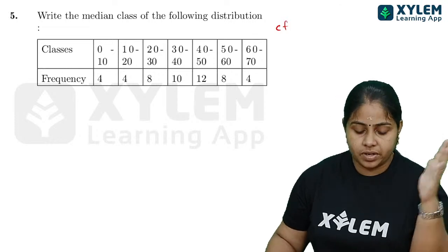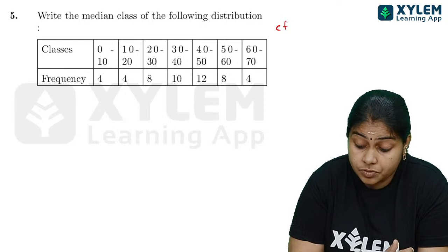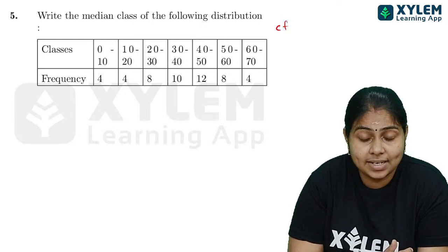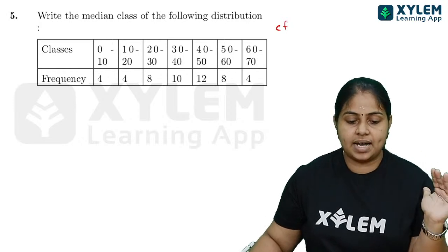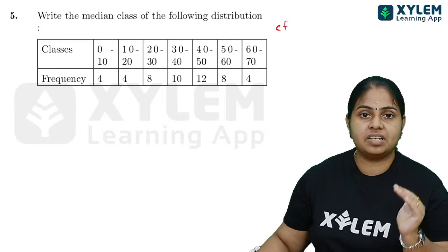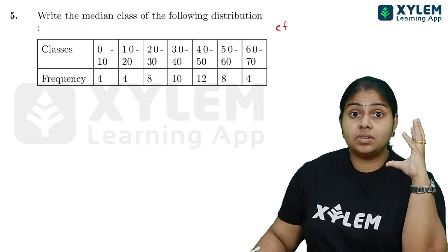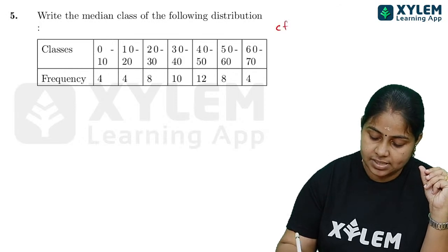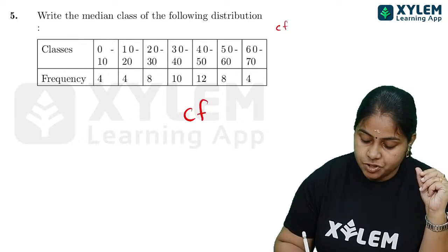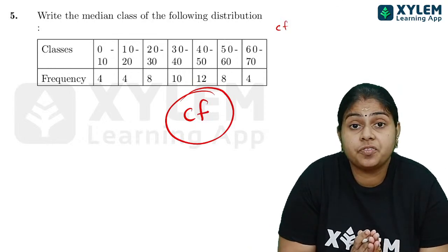Next one: write the median class of the following distribution. Only the median class needs to be written. When it is median class, it is a class interval, so you have to think about one thing, and that is CF, cumulative frequency.